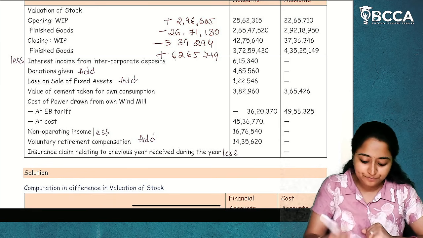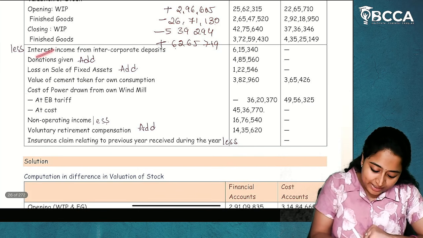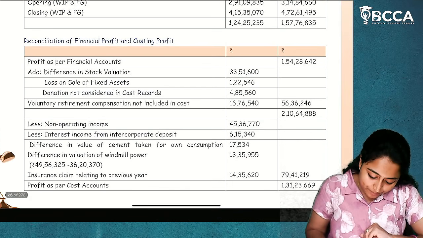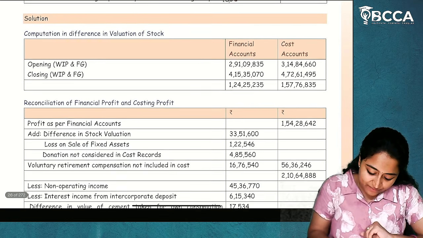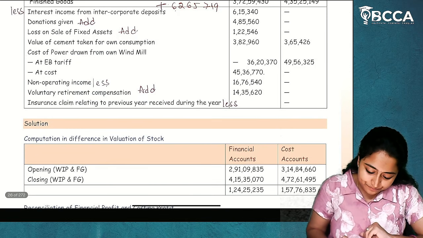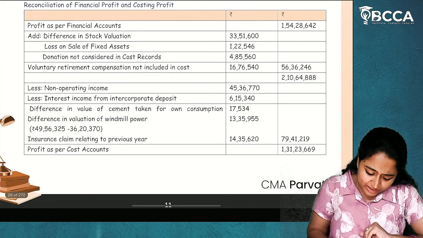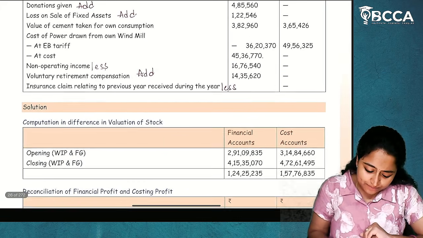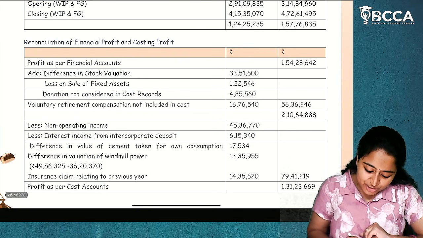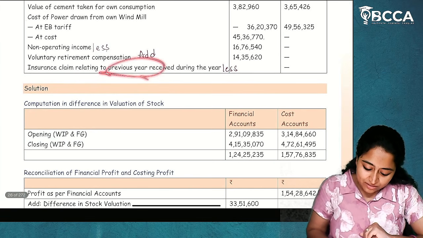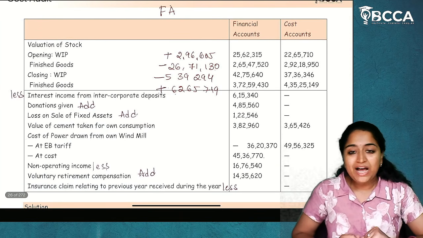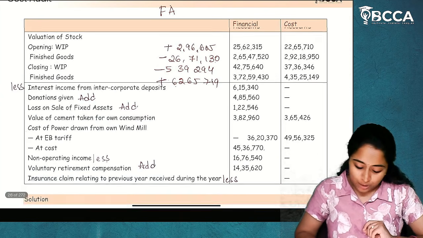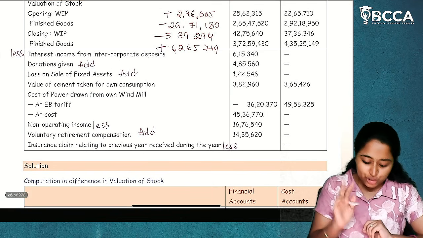I hope it is clear. So, we'll see these. Interest income from intercorporate deposits, reduce it. Then, donations given, add that back. Non-operating income, less. Voluntary retirement compensation, add it. And then, insurance claim relating to previous year, reduce it. I hope these adjustments are clear to you. Now, moving on to the main two adjustments.